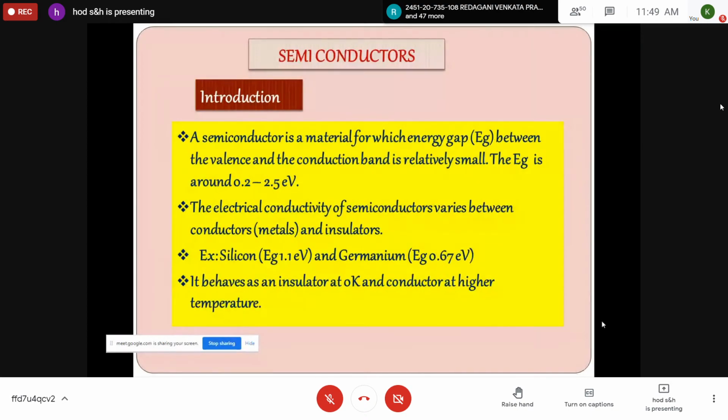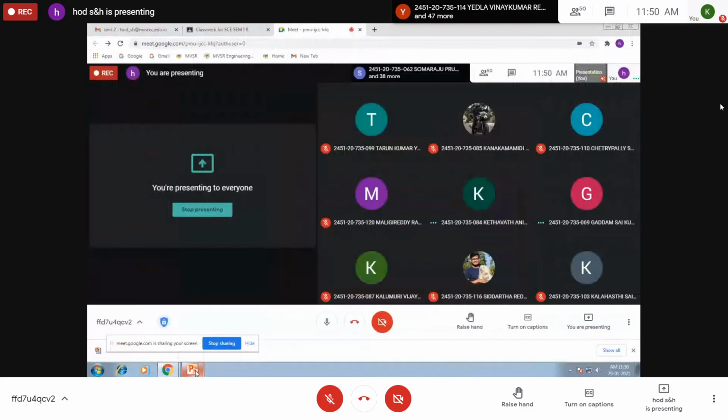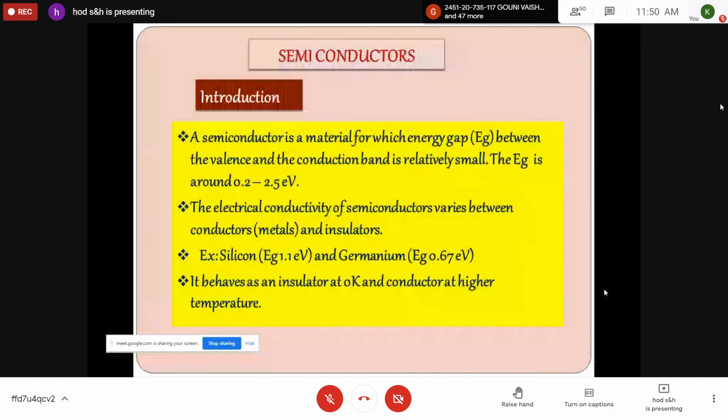Is this clear? Classification of solids as conductors, semiconductors, and insulators. Students, somebody respond. Yes. So now you take the heading semiconductors. Is this visible? PPT?